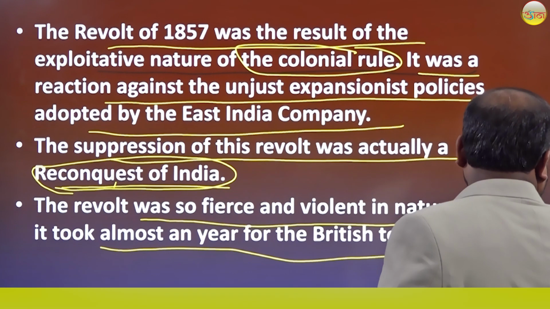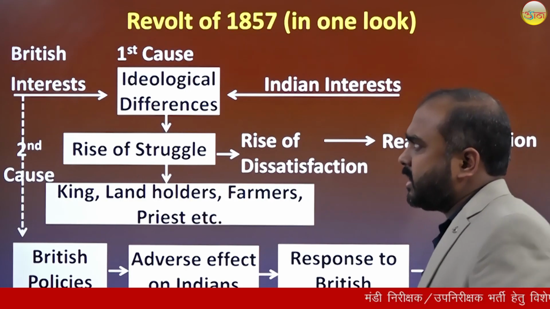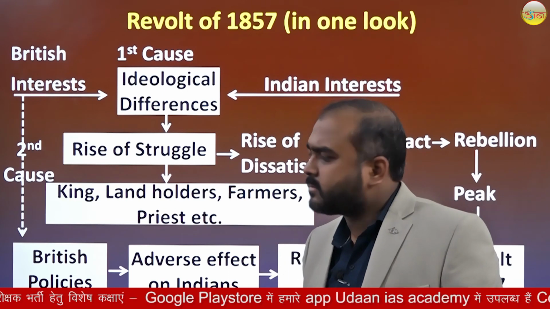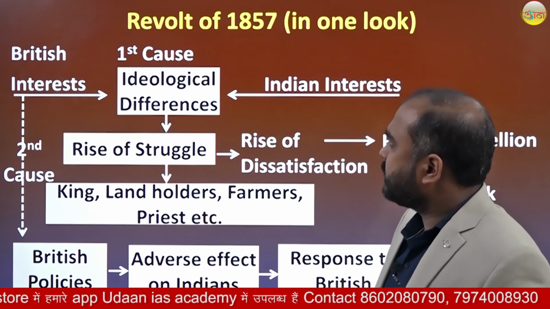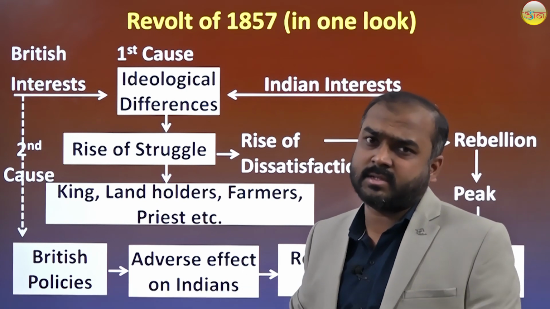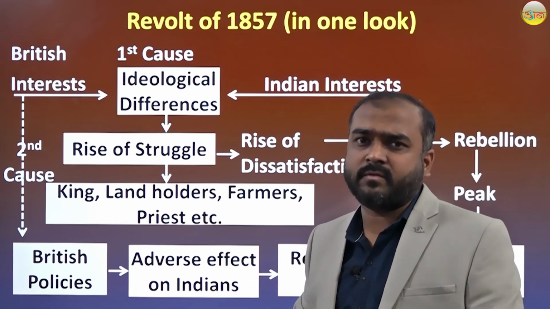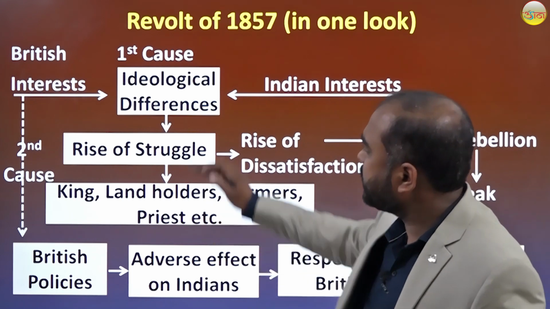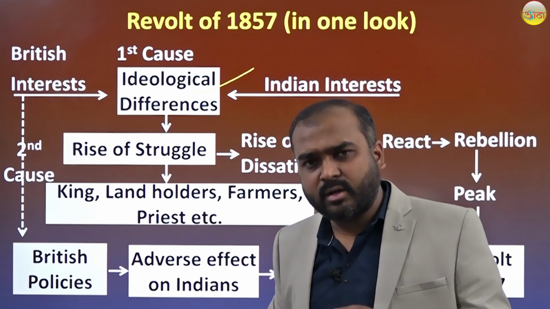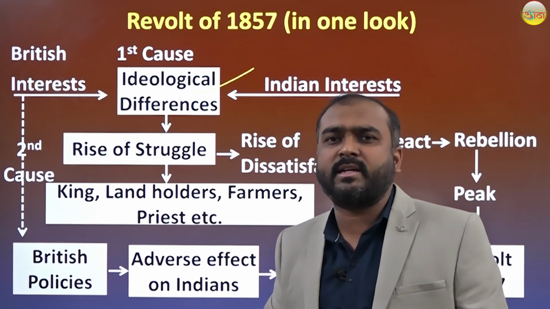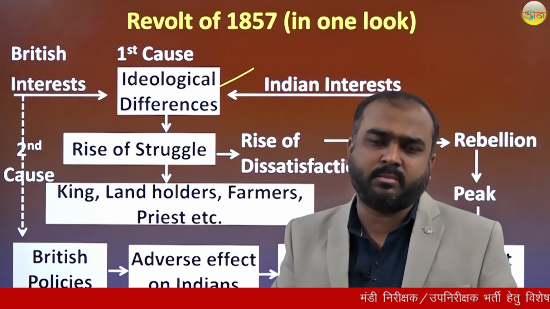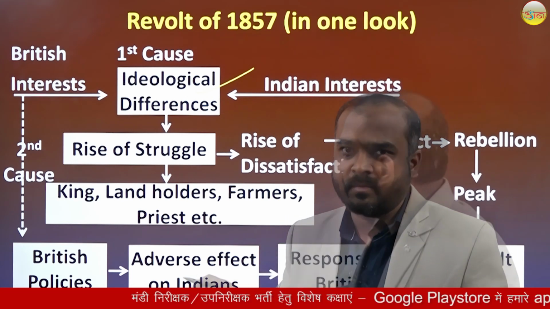Now, in one look, if we talk about the revolt of 1857, we can see there are two major causes which are really responsible for enhancing the revolt. The first one is ideological differences. Ideological differences means the social and economic ideology of Indians and the British company was very different.